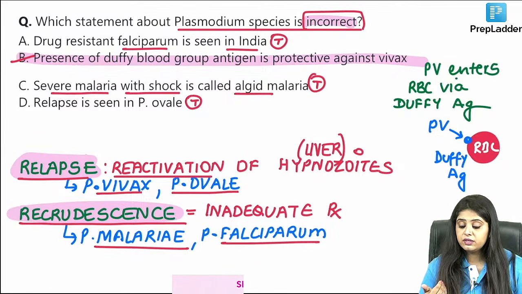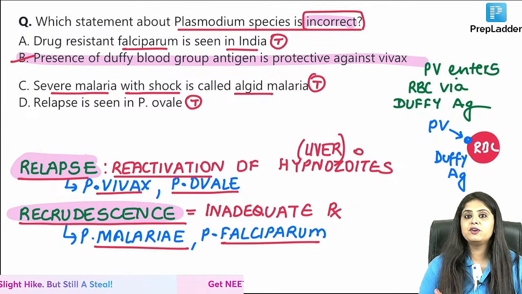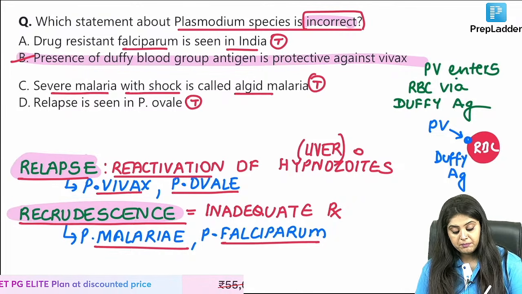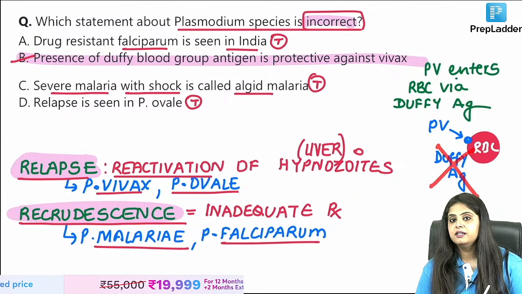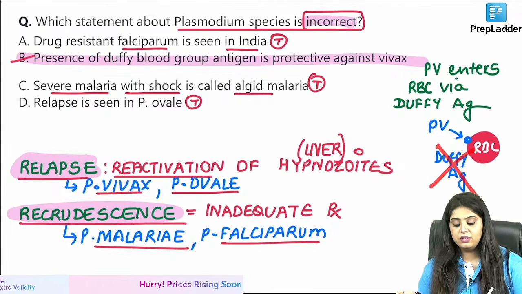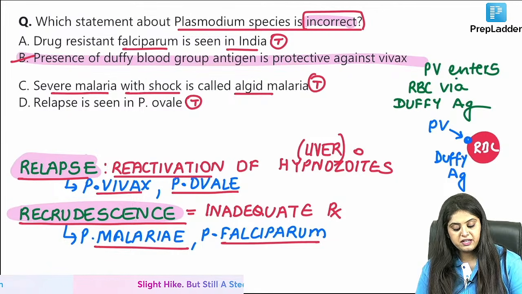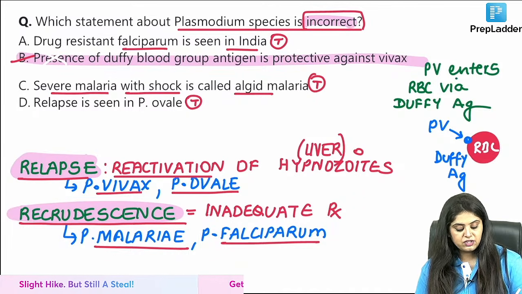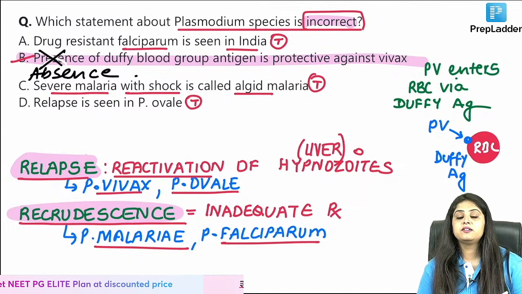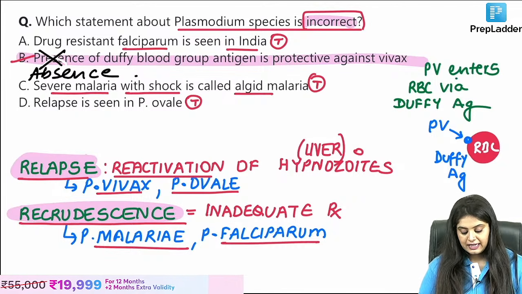So Duffy antigen, okay, Duffy makes you dumb. It is Duffy which has actually created a problem for us, but we all have Duffy, so we will have Vivax susceptibility. There are some people who are born without Duffy. They might feel that, oh, we don't have Duffy, oh, poor us. It is not poor you, it is lucky you, because now you will not even have Plasmodium vivax infection. So the presence of Duffy antigen is not protective. It is actually, in other words, the absence of Duffy antigen which is going to be protective. Someone who does not have Duffy antigen will not have Vivax infection. I think that is settled.